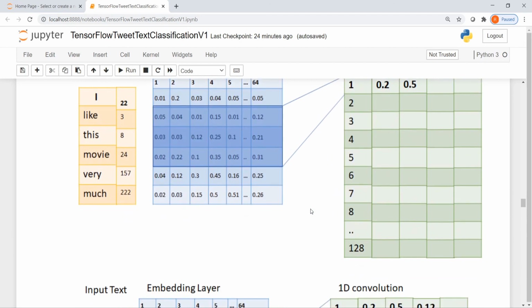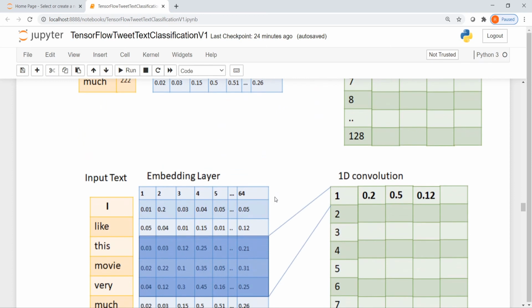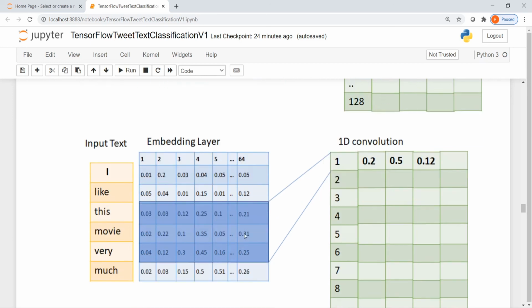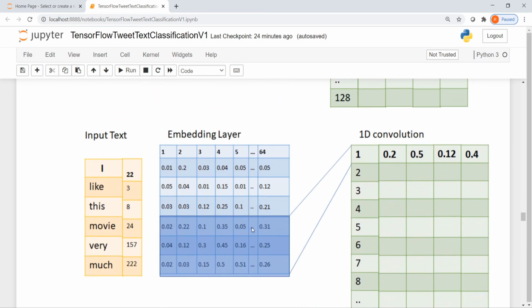After this step, the convolution operation is performed on the next 3 words, and you get another value out of it. Then it is done for the last 3 words, and you get another value. Like this, you get values once the convolution operation is done for the first filter. If you look at this, we get 4 values here.